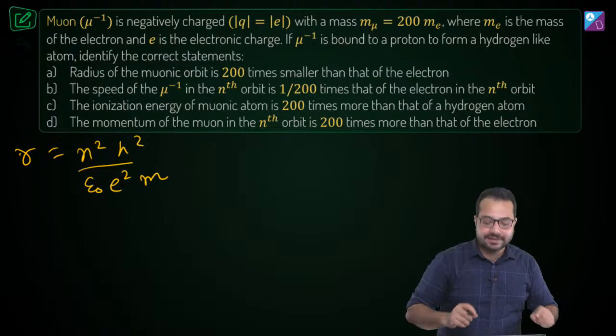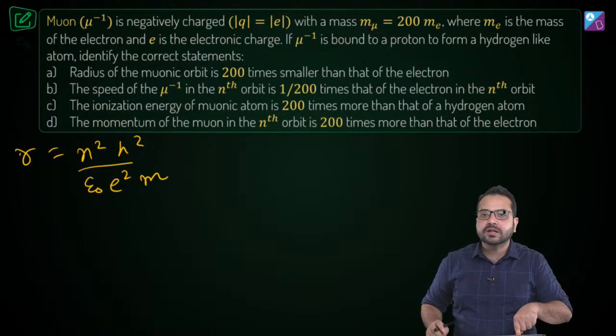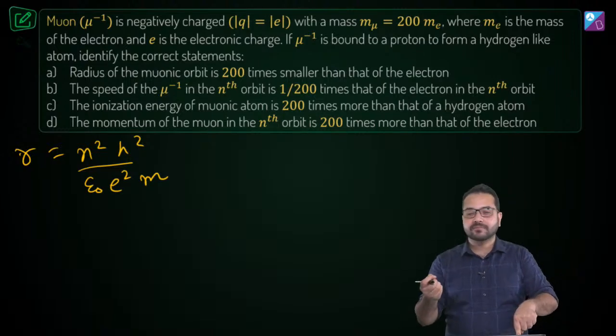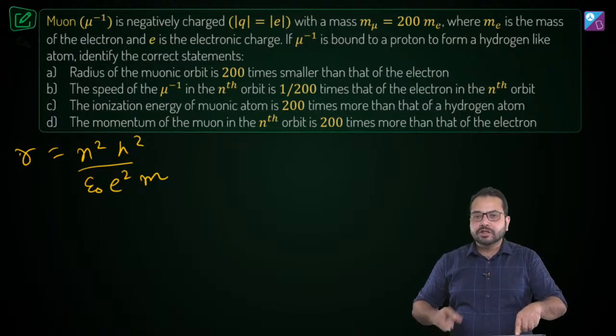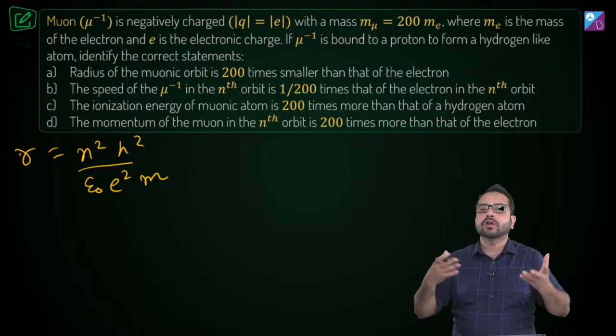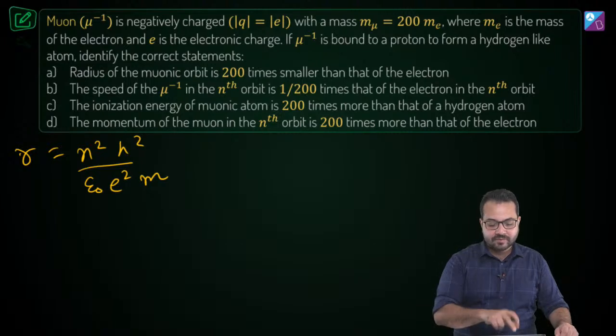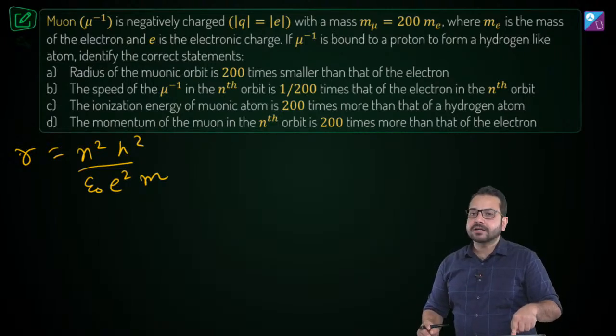Now you compare this. For which particle have we calculated this? We have calculated this for the electron. Now you compare between the electron and the muon, what are the things which are going to be constant? n is going to be constant.